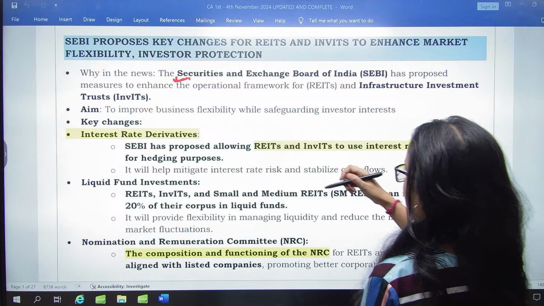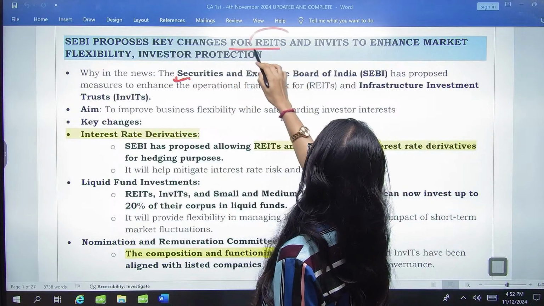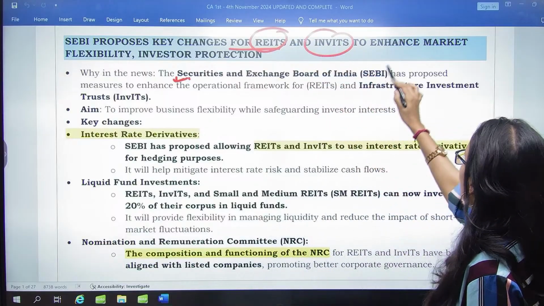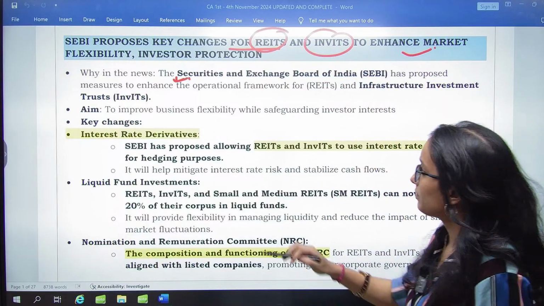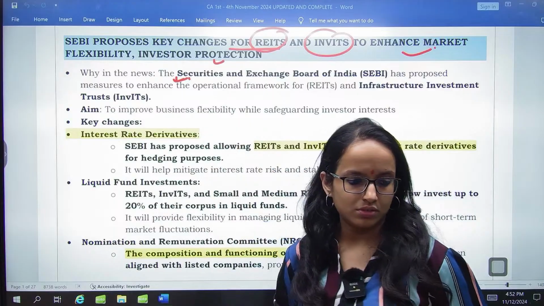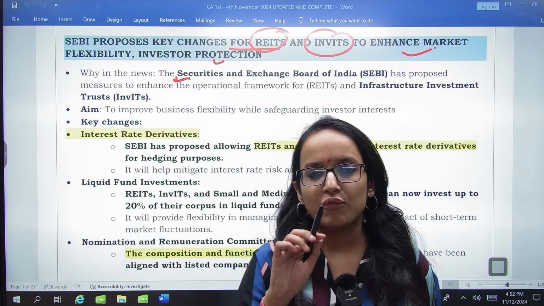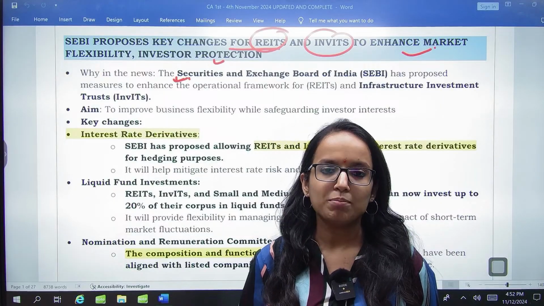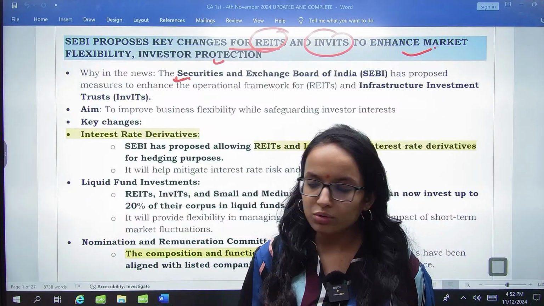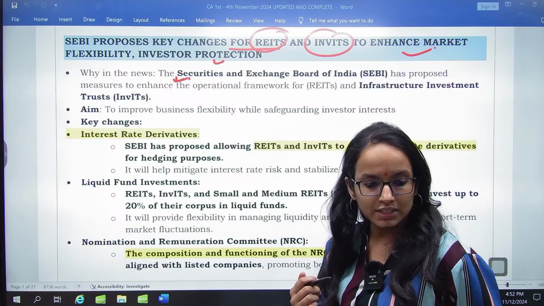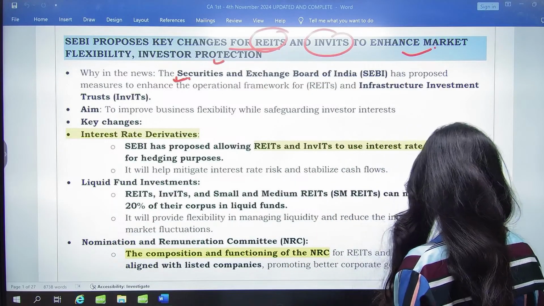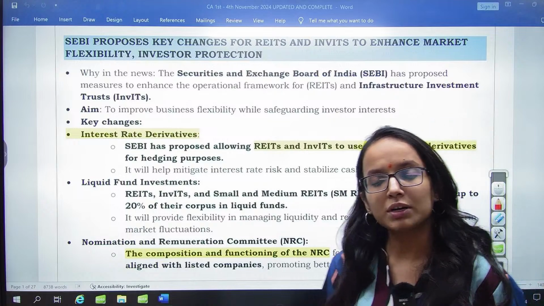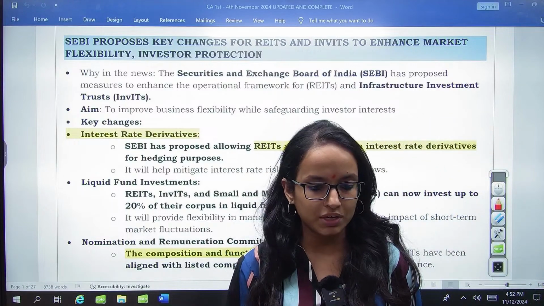So SEBI has proposed key changes for REITs and InvITs to enhance market flexibility and investor protection. So let's see what these changes are. First of all, I hope you all know what these REITs and InvITs are, but even if someone does not know, let's discuss REITs and InvITs. These are very, very important concepts, also a very important part of your finance syllabus for RBI Grade B, right?